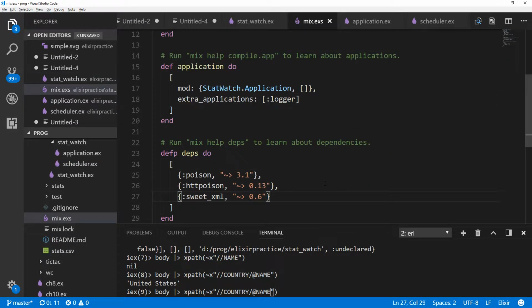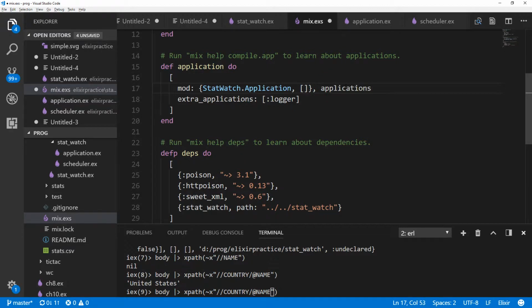And since this is a mix project, all it would take to add to the server that powers alchemist.camp would be to go into the mix file for that repo and add this one as a dependency. So it would be StatWatch is the name of this project, and then instead of doing it the way we have been here, since these other things are coming from a central repository, we'll just specify a path, and then maybe it'll be ../../StatWatch or something like that. And with that relative path, then we can add an applications section up here, an application.